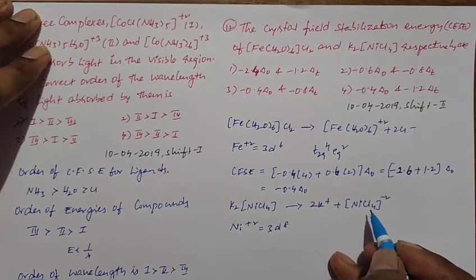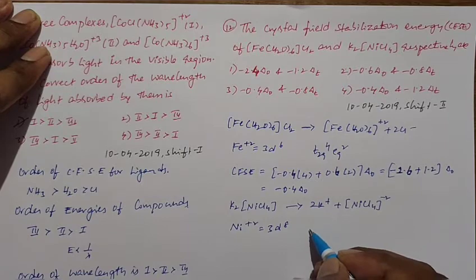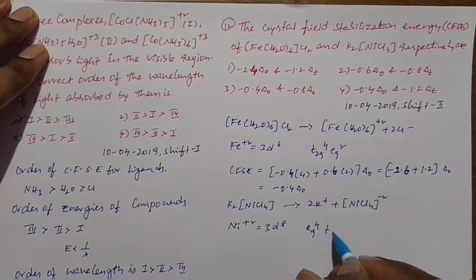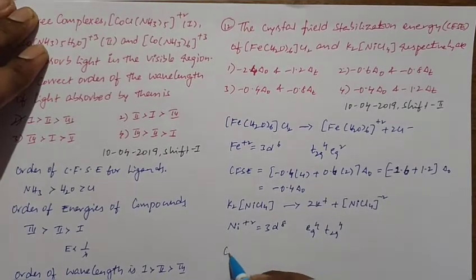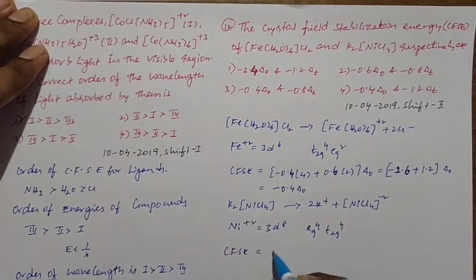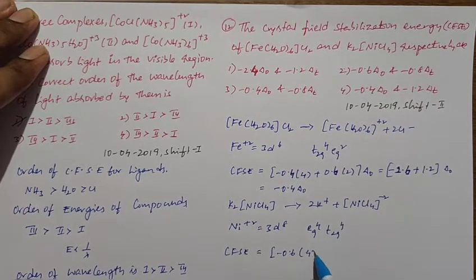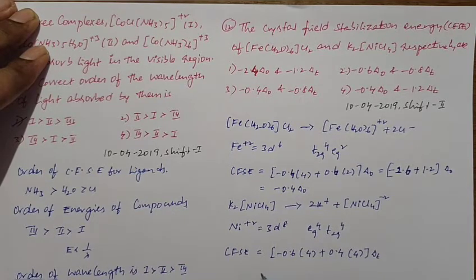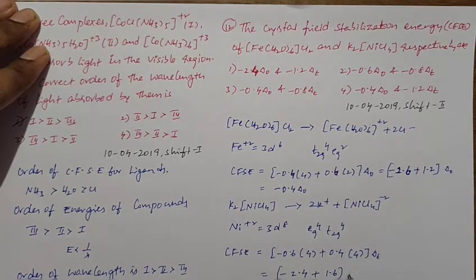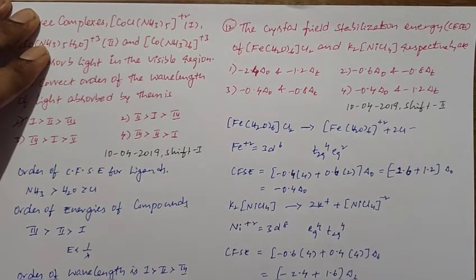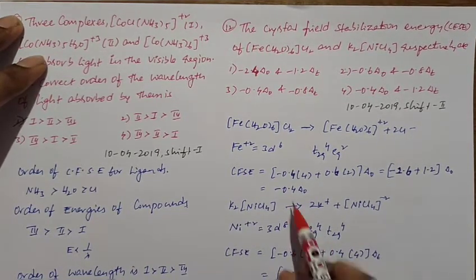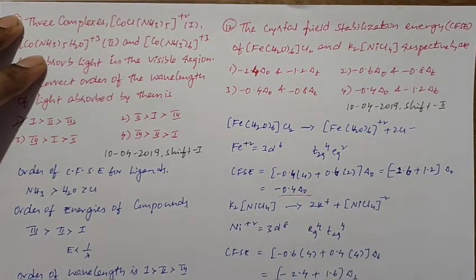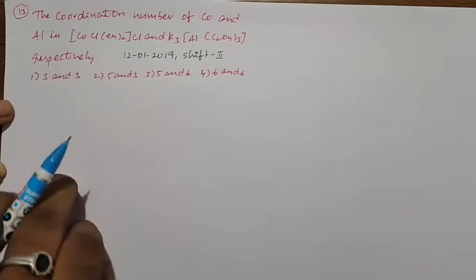For a tetrahedral complex, based on crystal field theory, the configuration is eg4 and t2g4. Then the crystal field stabilization energy is equal to minus 0.6 into 4 plus 0.4 into 4, into delta T. After simplification, we get minus 2.4 plus 1.6 delta T. Finally, we get minus 0.8 delta T. So these are the values for the given question, and the third option is the right option. That's all.